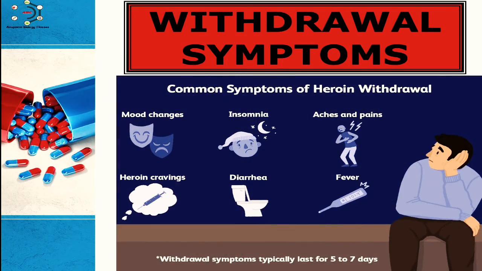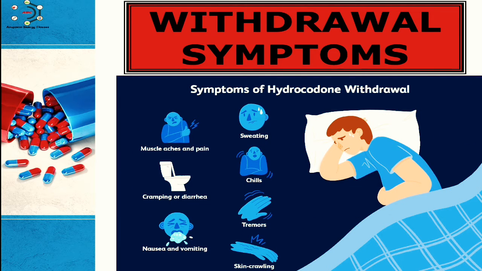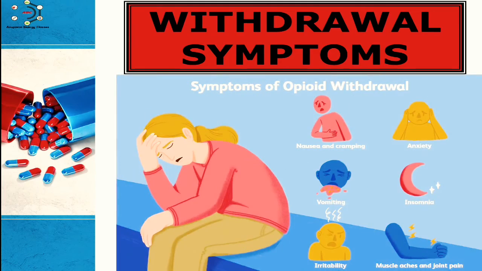If a drug dependent person fails to get the drug, he feels severe physical and psychological disturbances. These are called withdrawal symptoms. Here you can see the common symptoms of heroin withdrawal: mood changes, insomnia, aches and pains, heroin craving, diarrhea and fever. Hydrocodone: muscle ache and pain, sweating, chills, cramping or diarrhea, tremors, nausea and vomiting, skin crawling.